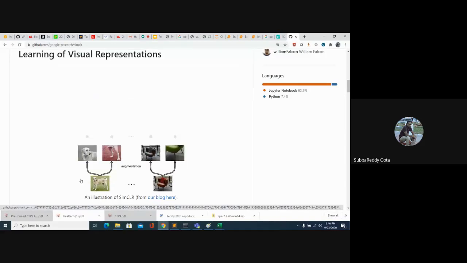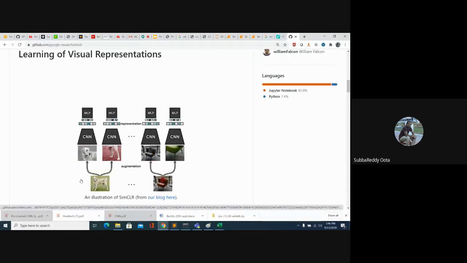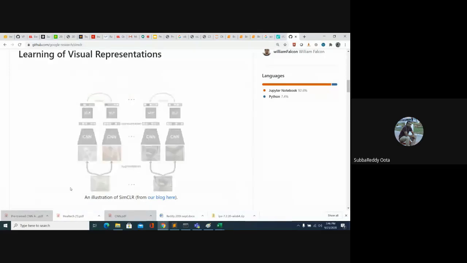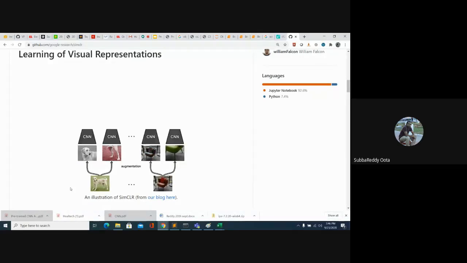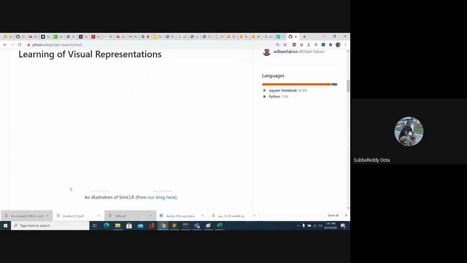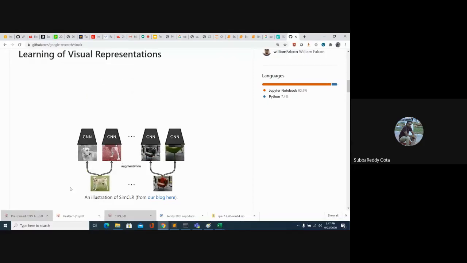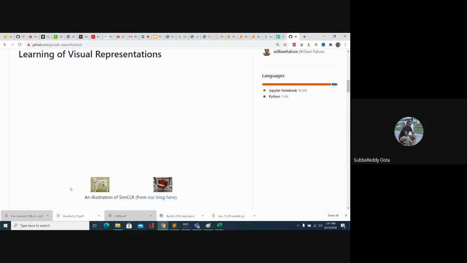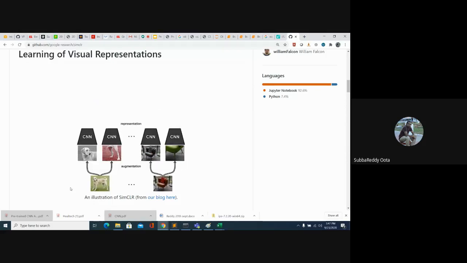This is the way we can learn the representations in an unsupervised fashion. It is like self-supervised learning. If you look at the image here, the image is a dog image. After that, on the dog, they are applying data augmentation. I already explained data augmentation: it is like cropping the image, shifting the image, or rotating the image. So we get multiple images when we apply data augmentation.